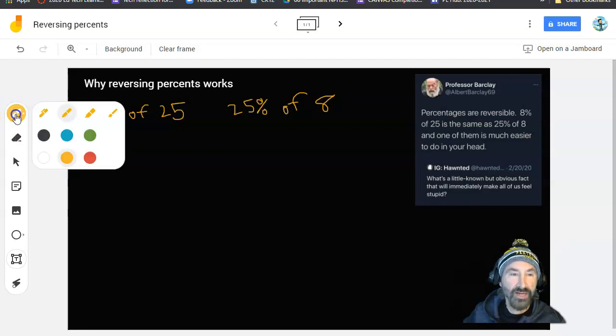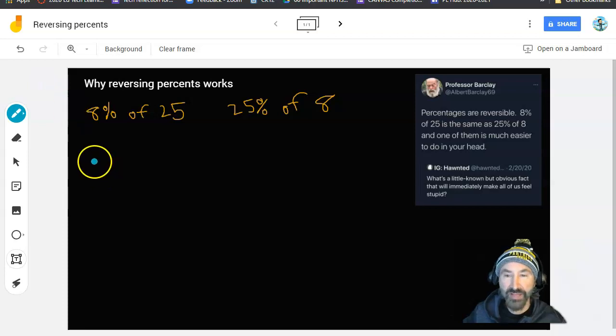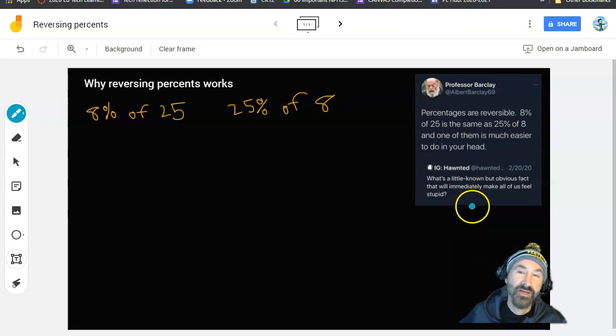Hey folks, I love it when I find examples of math on social media with stuff that sounds interesting. So in this particular case, I ran across this meme that says percentages are reversible. Oh, by the way, somebody had earlier posted what's a little known but obvious fact that will immediately make all of us feel stupid.